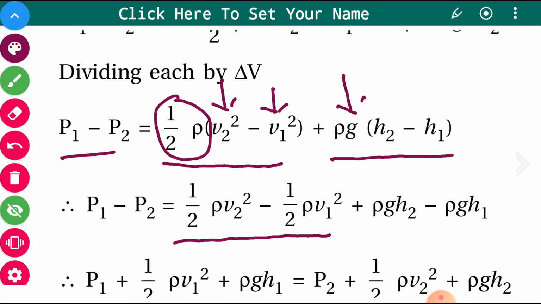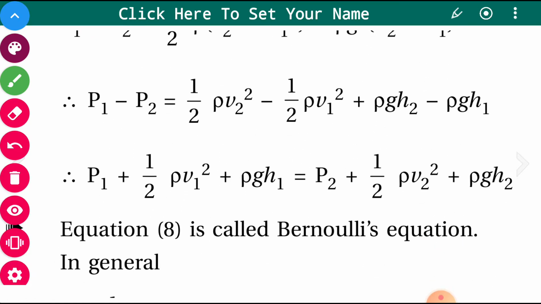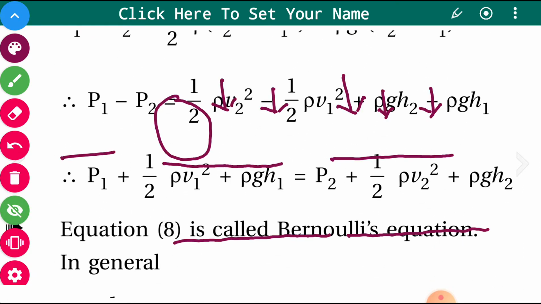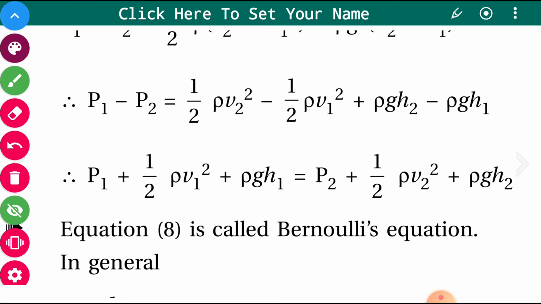The rho g is multiplied with each term inside the bracket, so it becomes plus rho g h2 minus rho g h1. Now rearranging the terms, we take the terms containing 1 on the left hand side, and the terms containing 2 on the right hand side.